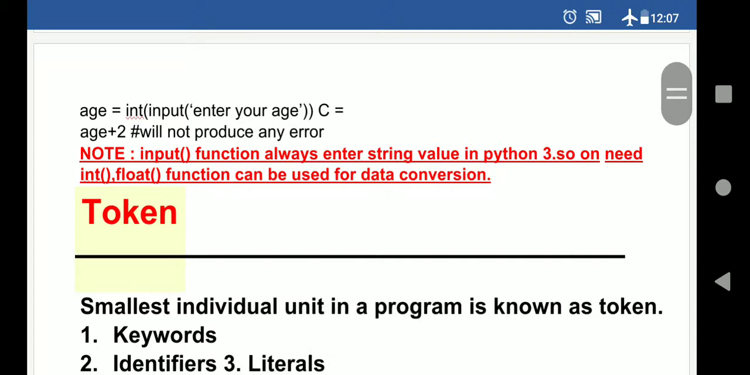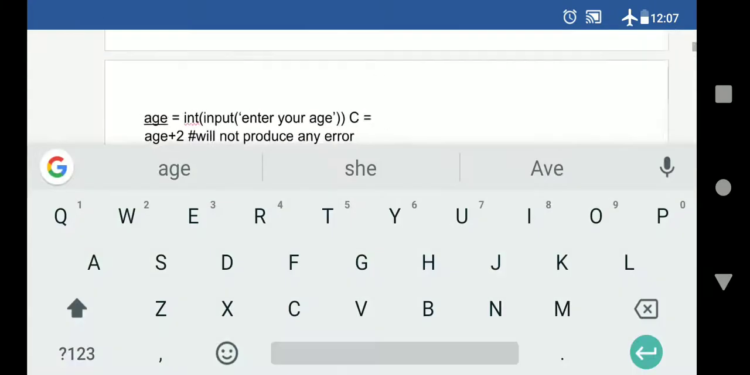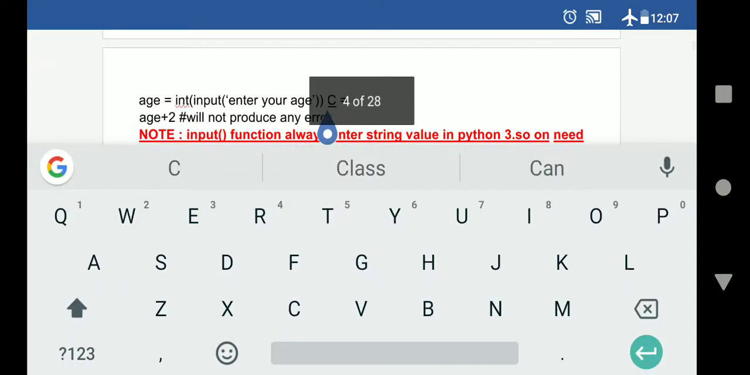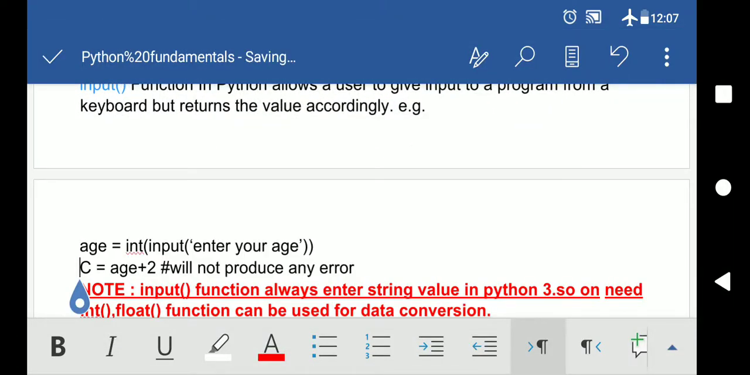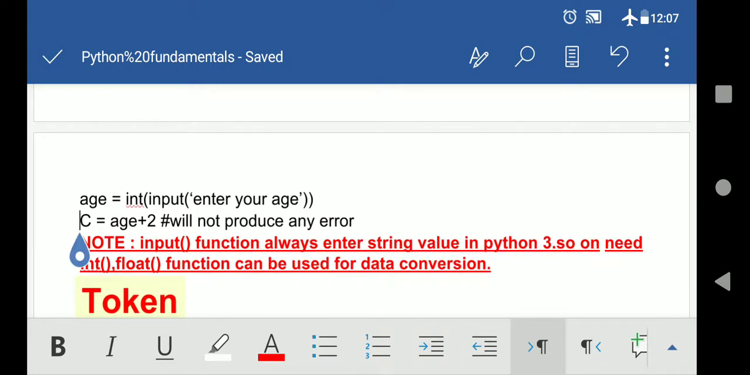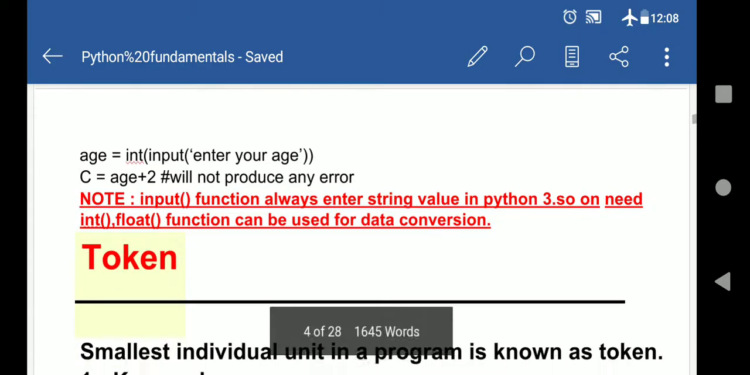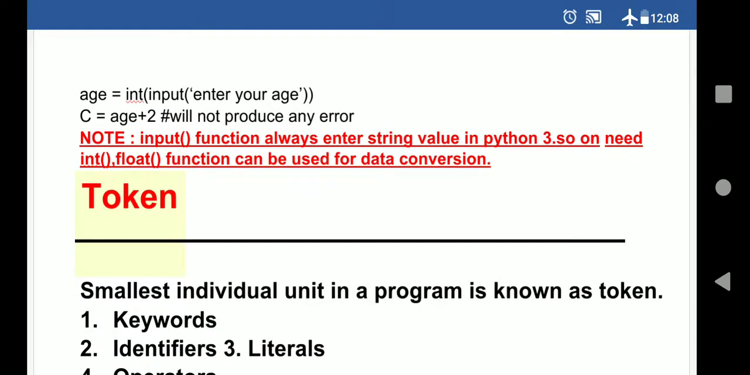As you can see here, it is written a equals int input, enter the a. Then in the next line they have written c equal to a plus b. Here it will come, let me do the correction. Here what will come, c, it is going to come in the next line. So as you can see here, c equal to a plus 2. When you are going to do this, so automatically error will come. C equal to a plus 2 means error will come because it is a string value, so you cannot add plus 2 here. It will produce an error.